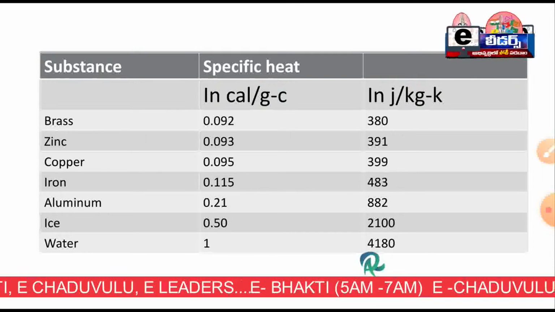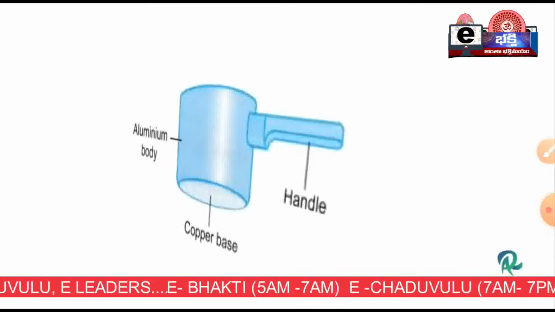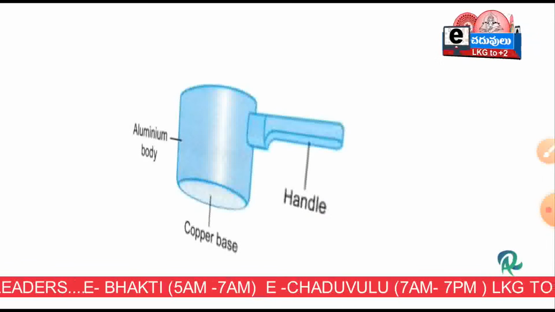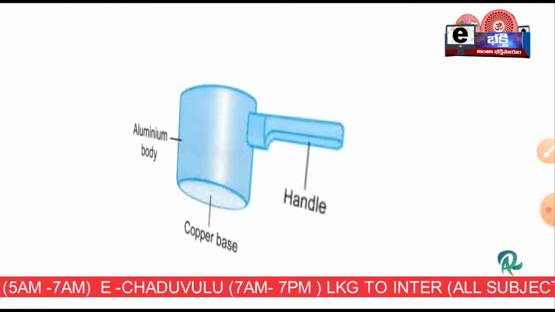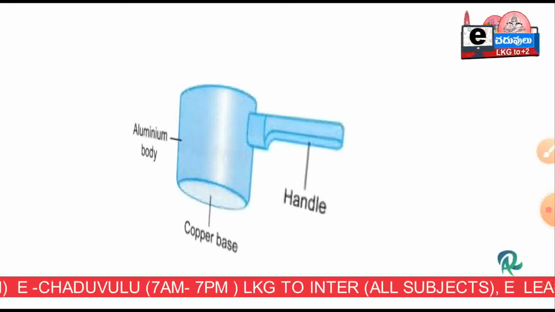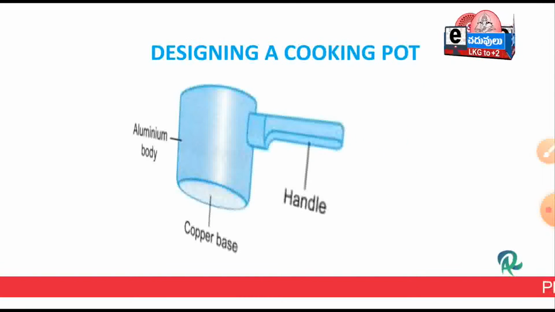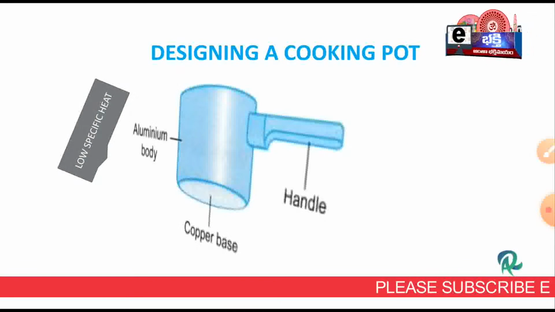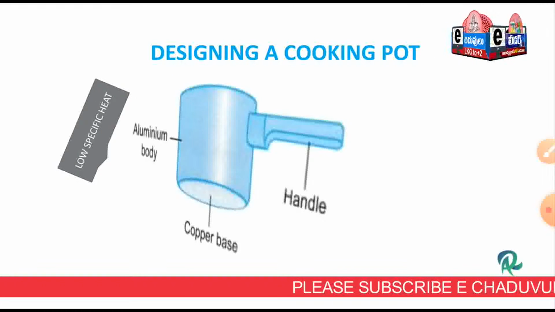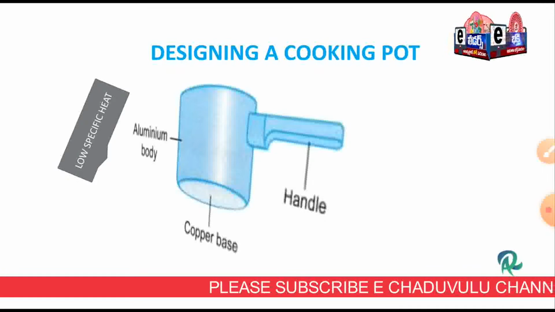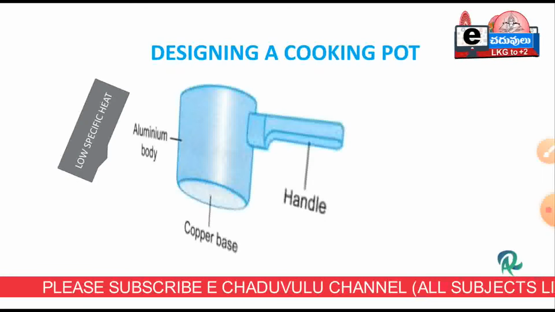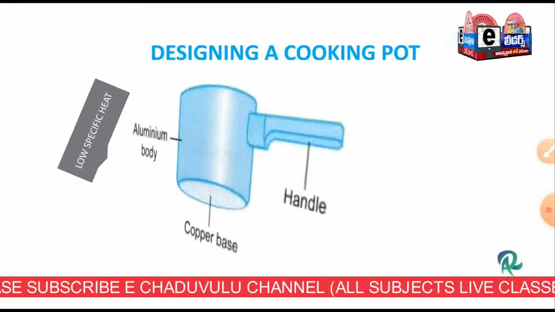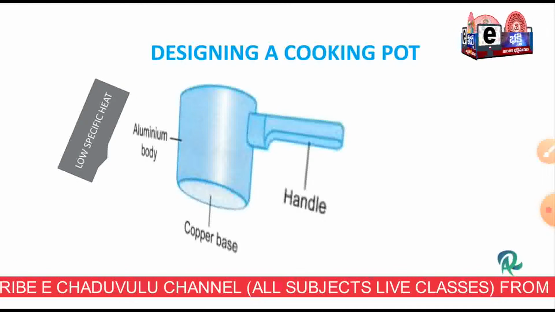Now let us see some applications. Here you can see a cooking pot. The base of the cooking pot is a copper base, and the handle is a high specific heat material. In the examination, they will ask what type of material we have to prefer for the base of a cooking pot. Because the temperature rise must be fast, we have to choose substances which have low specific heat.